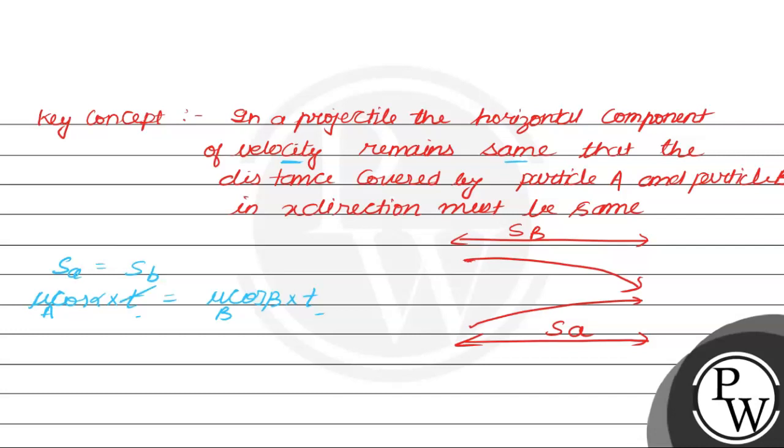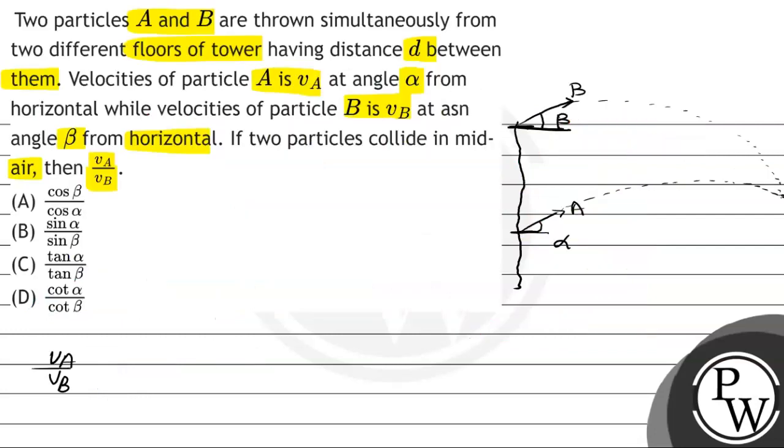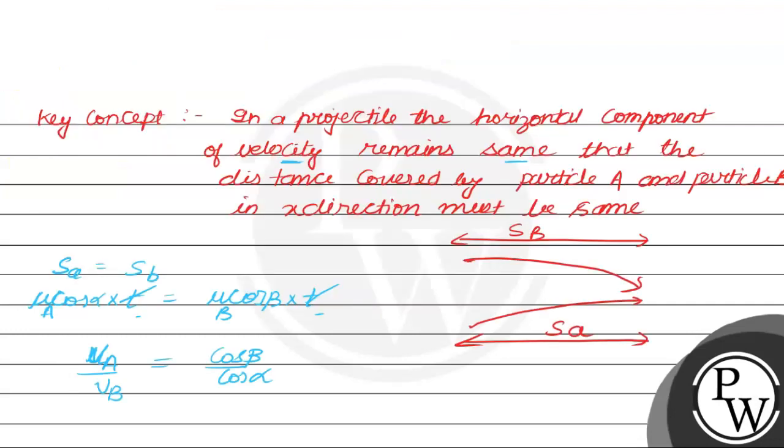So this t and this t will get cancelled out and we are concerned with finding UA upon UB or VA upon VB. Let's say this is V and this will be cos beta upon cos alpha, and this corresponds to option A of this question. So the correct option of this question is option A.